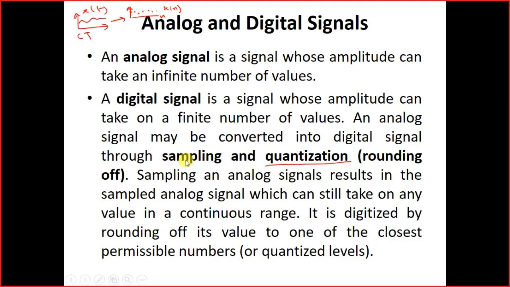But for the conversion to a digital signal, what we have said is that an analog signal may be converted into a digital signal. We have not said a continuous time signal should be converted. That means there is a possibility that this DT signal is also sampled. Yes or no? Yes, sir.